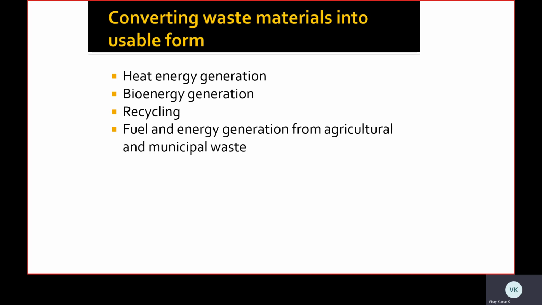What are these usable forms? That is converting waste into heat energy, converting waste into bioenergy, that is recycling of waste, and after recycling you can use the waste materials as fuel, and energy generation from agriculture and municipal waste. We can use the waste material into heat energy, into bioenergy and recycling, and also into fuel as well as energy generation from the different agricultural waste and municipal waste.